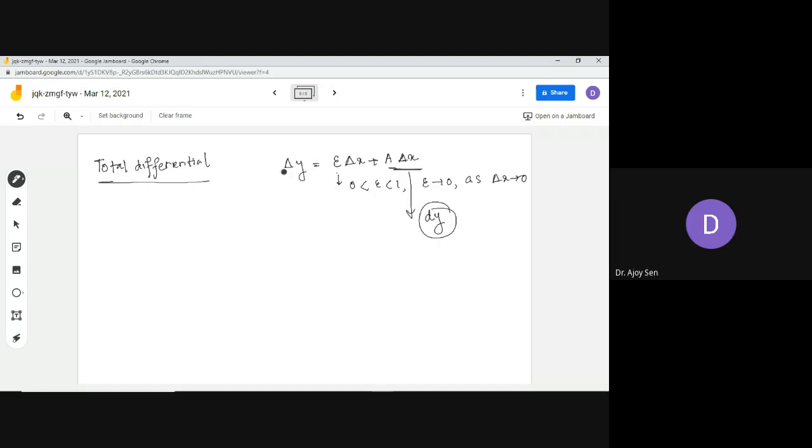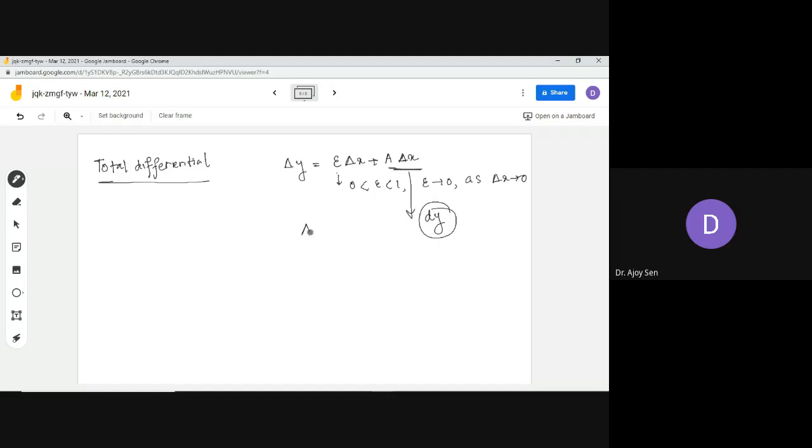So this delta y, and another thing: this epsilon lies between 0 and 1, and epsilon is a very small number which goes to 0 as delta x tends to 0.